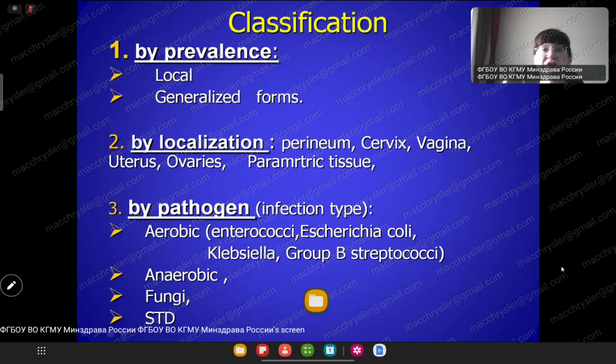Continue classification: local or general forms. By localization, it's an anatomical classification: perineum, body, cervix, vagina, uterus, ovaries, parametric tissues. Third, by pathogen: aerobic, anaerobic, fungal, sexually transmitted disease. And fifth, doctors, what is the fifth? Mixed infection. Fifth is the mixed infection.